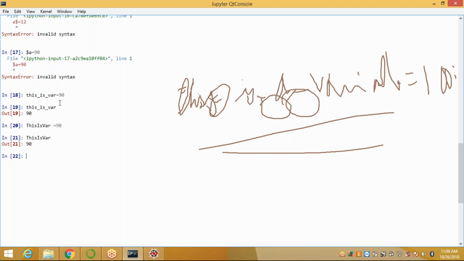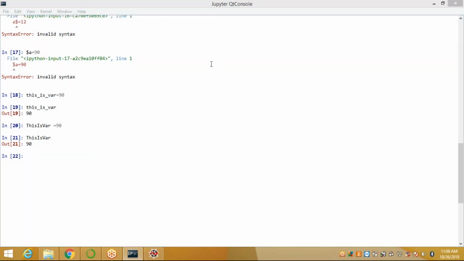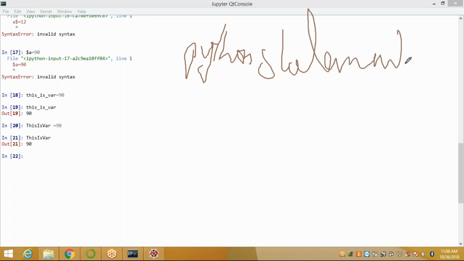Next topic, Python statements, indentation and comments. So Python statements. Instructions that a Python interpreter can execute are called statements.